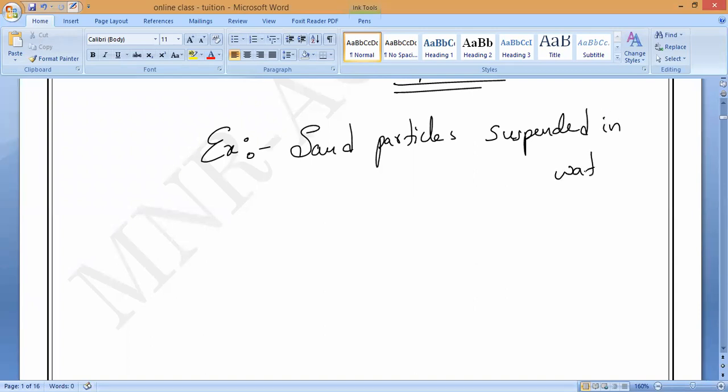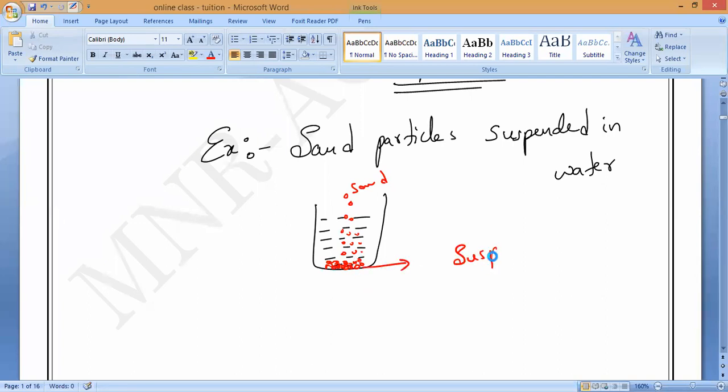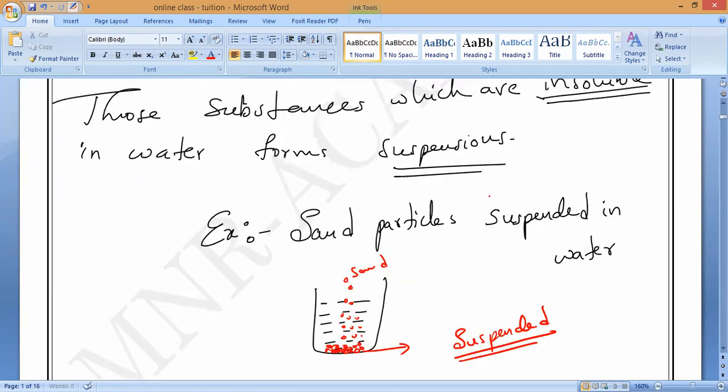What do you mean by suspended? Anybody? Suppose you take one glass of water, and if you pour the sand, what will happen? All the particles will go and settle at the bottom. Is it yes or no? If you pour the sand, some particles slowly float, and after a certain time all the particles settle at the bottom. This is what is called suspended. Are you clear? So this is the best example: sand particles suspended in water.